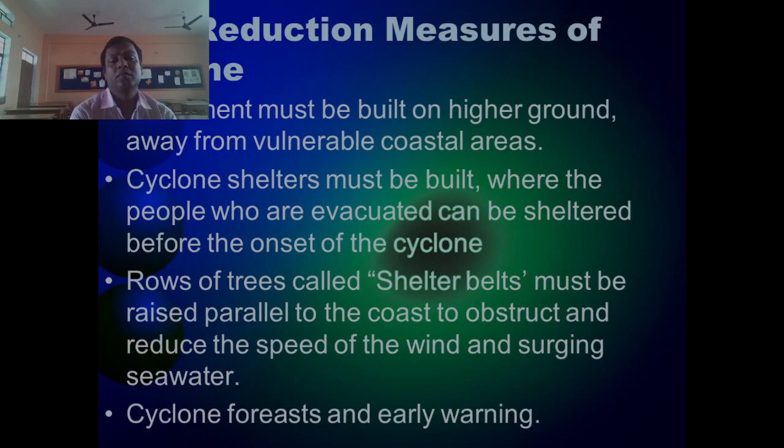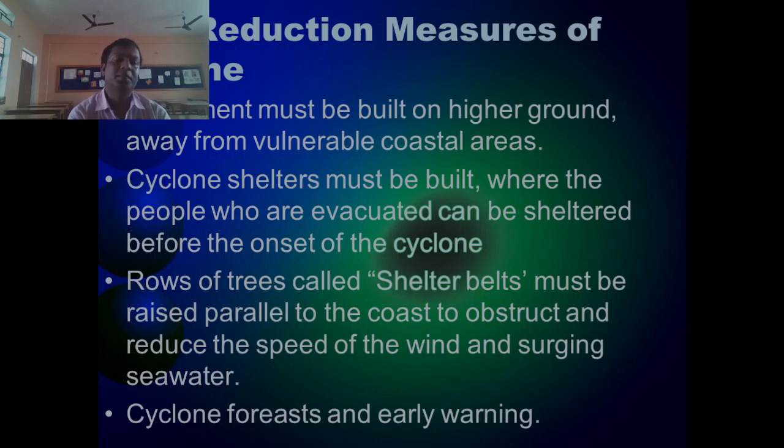So we have to build our settlements very far away from the coastal plain area, which is vulnerable to cyclone. Cyclone shelters must be built where the people who are evacuated can be sheltered before the onset of cyclone. Dear students, rows of trees called shelter belts must be raised parallel to the coast to obstruct and reduce the speed of wind and surging seawater.